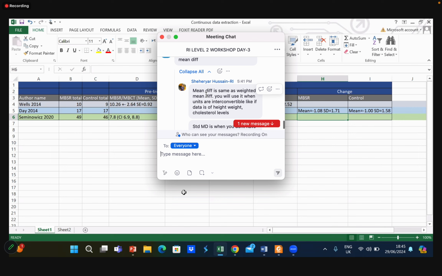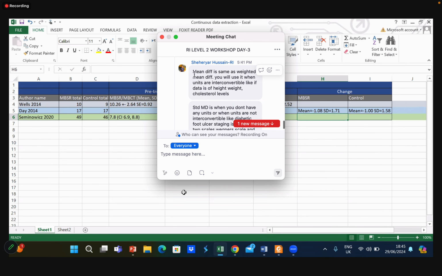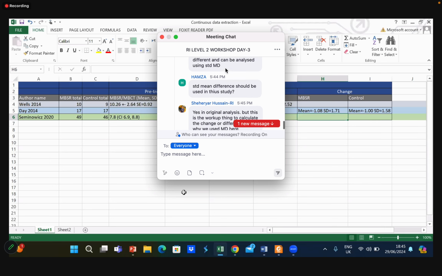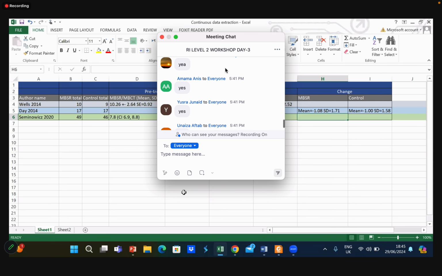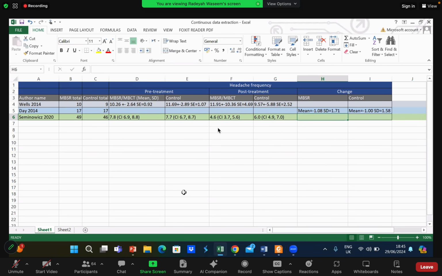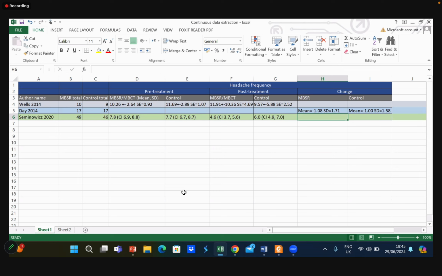Again, I would like to repeat that initially when we added those studies and then went to the analysis part, we entered the data for the Day 2014 study. Directly we entered the change in RevMan. We do not have the change in headache frequency for the other two studies, the Wells and Seminovic.